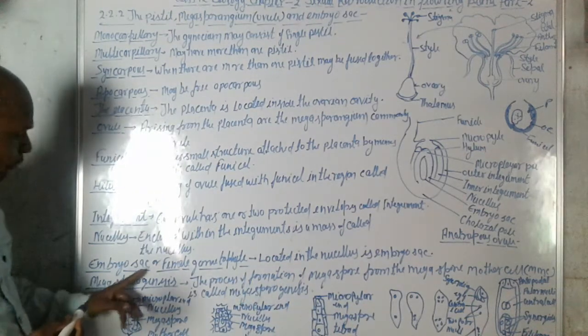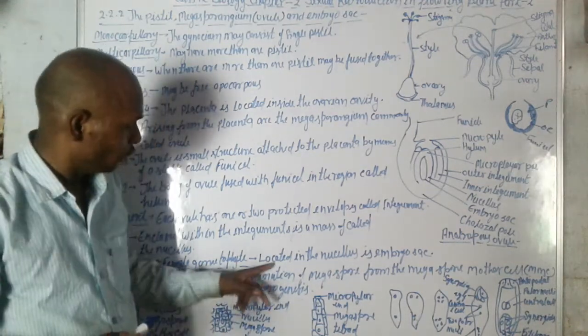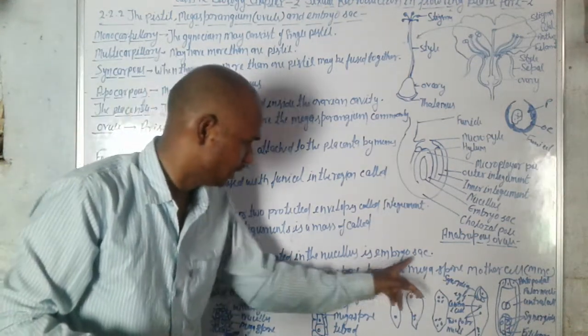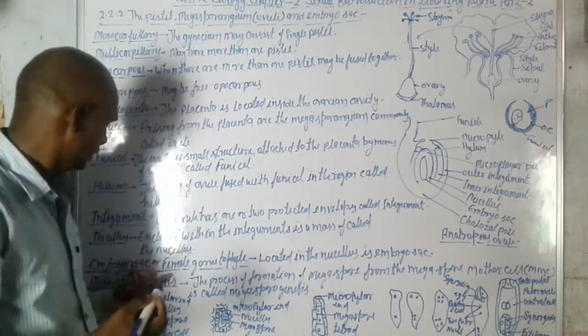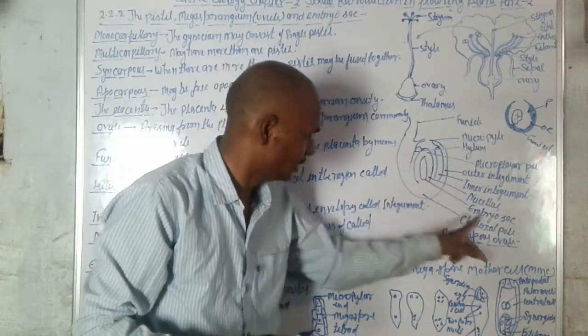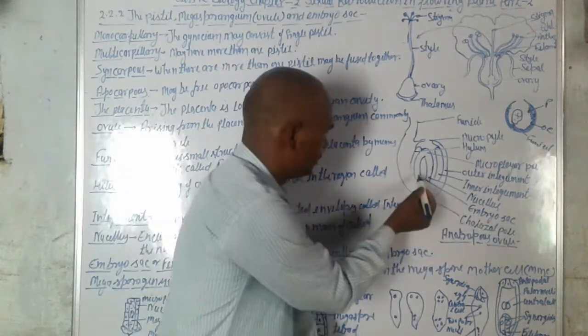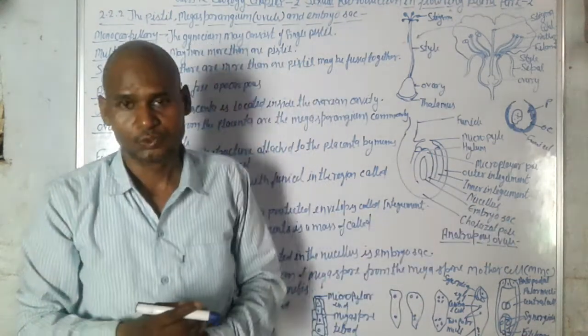Embryo sac is the female gametophyte. What is the embryo sac? It is located in the nucellus. This is the embryo sac. Okay.